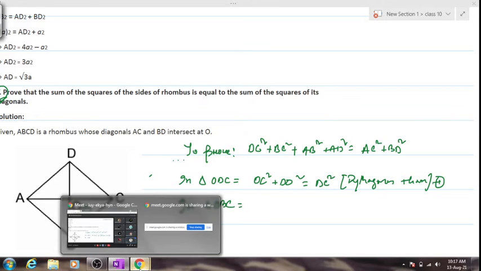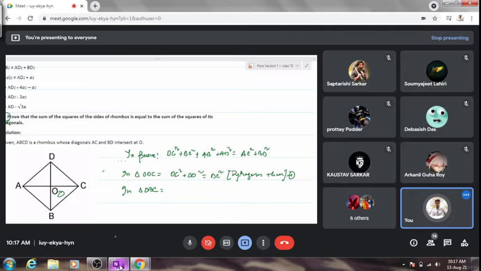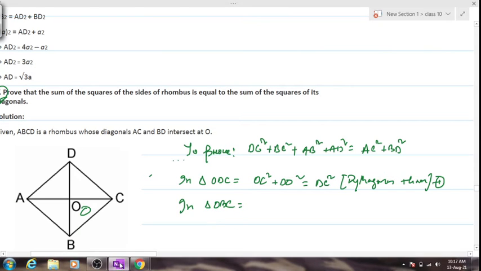Then again, in this triangle what can we say? What can we say for this triangle OBC? This square is equal to this square plus this square, yes or no? BC squared is equal to OC squared plus OB squared, yes or no? Same reason, Pythagoras theorem. We'll name this equation 2.